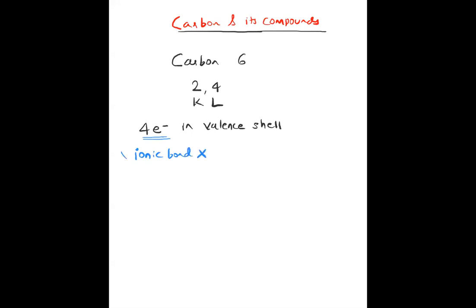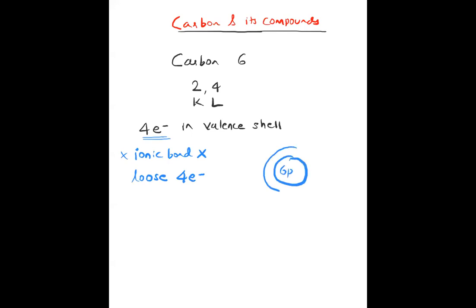That is not possible. That is very difficult, because you need to lose 4 electrons. Losing the 4 electrons is very difficult, because there are 6 protons in the nucleus.